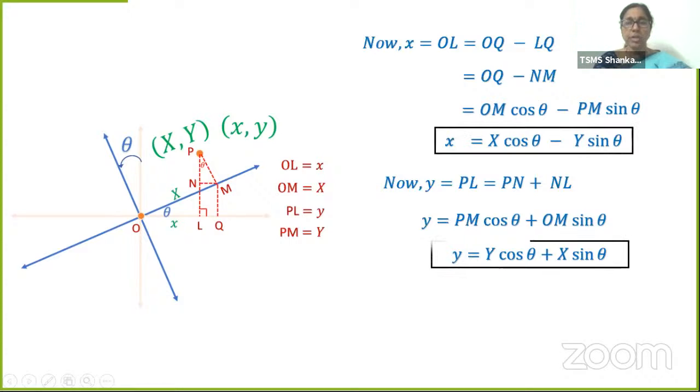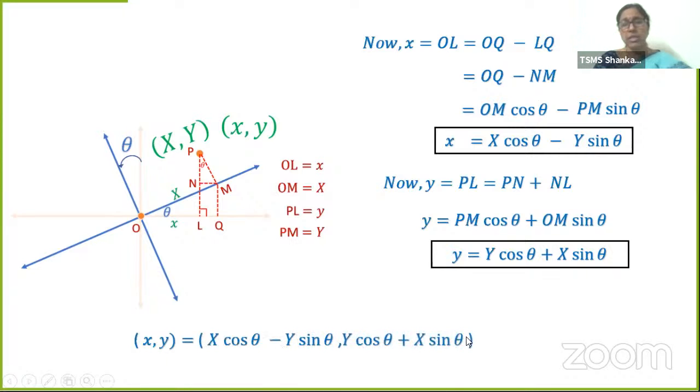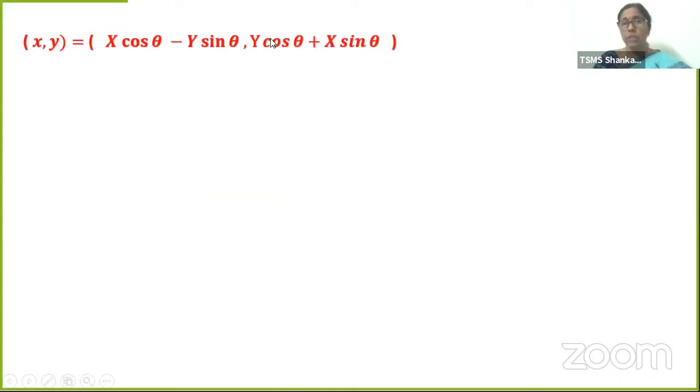These two are the important relations that we have when the axes are rotated through an angle theta. The relation between the original coordinates and the coordinates according to the new system is given by these two relations. Now, how do we remember this? x is equal to X cos theta minus Y sin theta, and y is equal to Y cos theta plus X sin theta. Okay, how do we remember? Let's see. This is what we have done, isn't it? Now, if we know this, can we find capital X and capital Y?